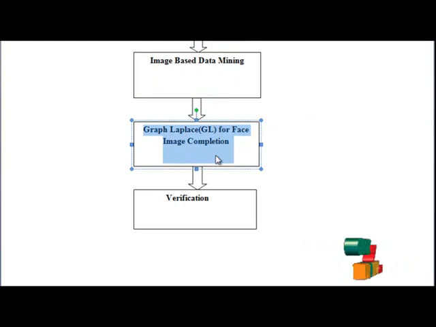And the next step is graph Laplace for occluded phase completion. In this model, we will introduce the proposed GL for tiny image completion. It is the critical composition in our occluded phase completion and recognition system. In this section, we will transfer an image repairing problem to the classic graph labeling problem. Hence, the repairing work can be solved via graphical models which own a number of prominent properties. The labeling problem is solved via Laplace equation. Therefore, without loss of generality, we will call the proposed image repairing algorithm GL.